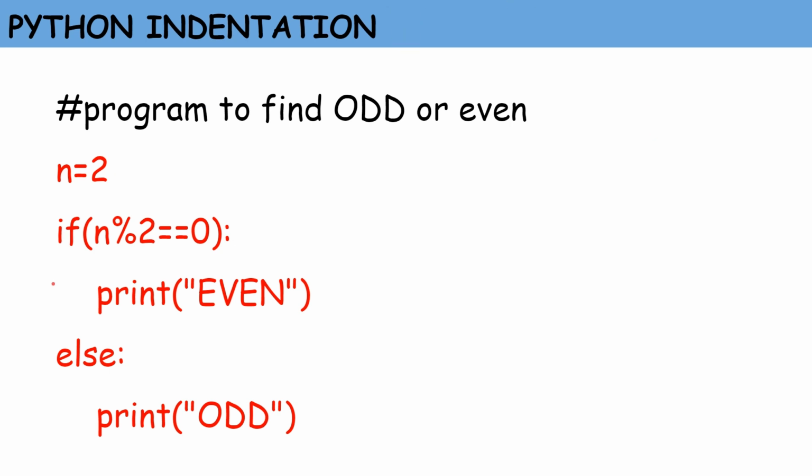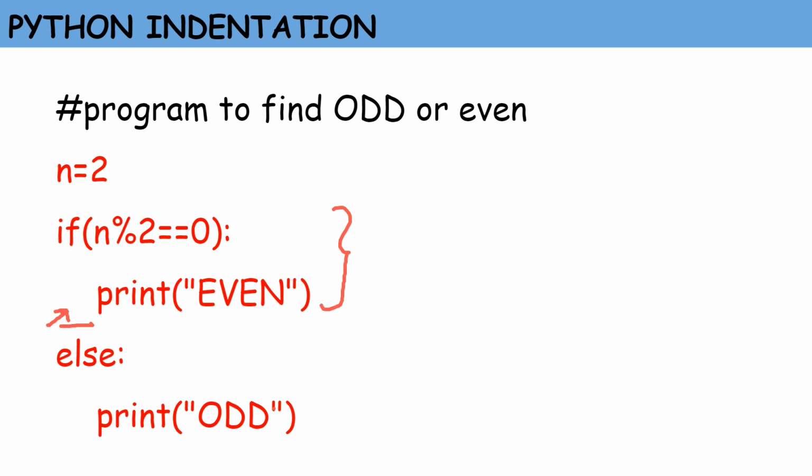Next, we will see what Python indentation is. Indentation refers to the space at the beginning of a code line. Here we have a sample program to find whether a given number is odd or even. In this program, you can see in line number 3, we have a space at the beginning of the code line. So this is called indentation. Indentation in Python is very important as it indicates a block of code. Here, this print statement in line number 3 belongs to the if statement. So they together form a block of code.